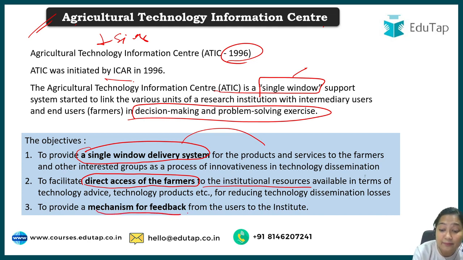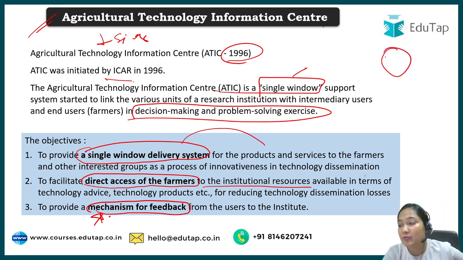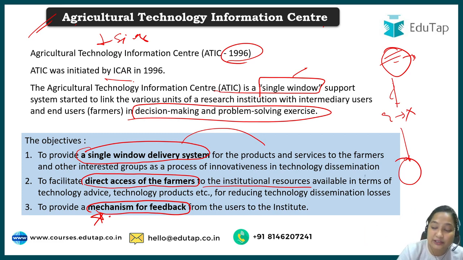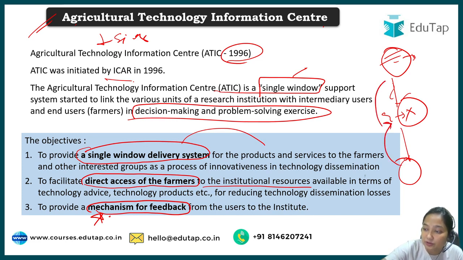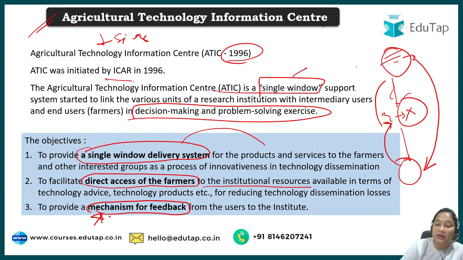Then there is a mechanism of feedback too. So again, this is very special. Let's say you have a problem of low productivity, and some extension worker said to use X seed, but with X seed some other kind of problem, let's say a pest problem, increases. So you will tell them, okay, I have used X seed, but now the pests are there. So this will act as feedback. The information is not only going in one direction, but rather it is a two-directional exchange of information when we are talking about the ATIC.